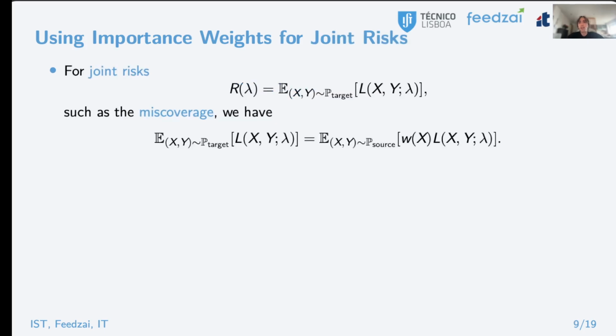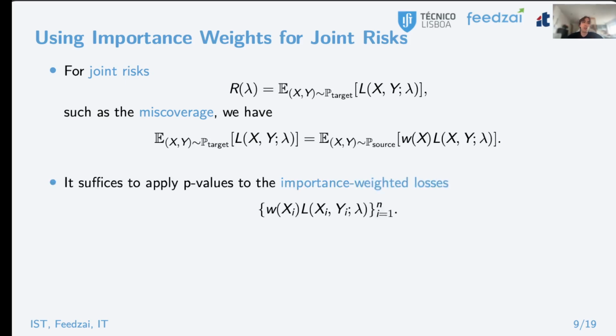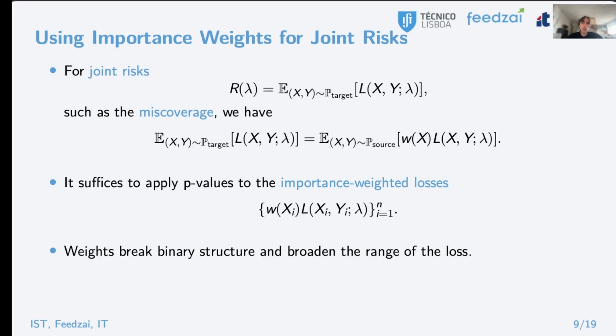If the risks are defined over the joint feature and label distribution, like the miscoverage, then weighting the losses over the calibration set by the corresponding importance weights will make them unbiased with respect to the target risk. In particular, this means that we can use this sample of weighted losses to compute p-values, and we'll still retain the same formal guarantees as before. It is important to note that while this method retains all the source data, the distribution of the weighted losses can be very challenging to handle.